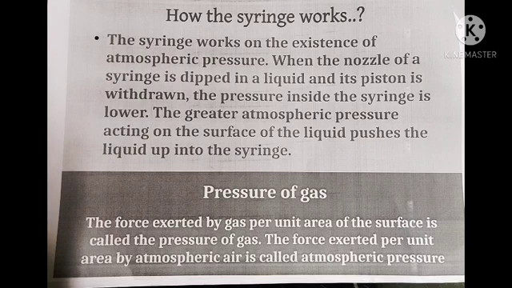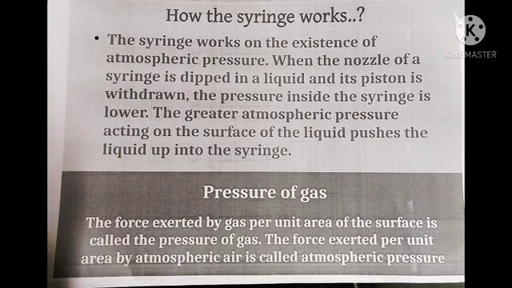When the nozzle, the small hole of a syringe, is dipped in a liquid and its piston is withdrawn or moved backward, the pressure inside the syringe is lower. The pressure decreases. Then what about the atmospheric pressure outside? The greater atmospheric pressure acting on the surface of the liquid pushes the liquid up into the syringe.